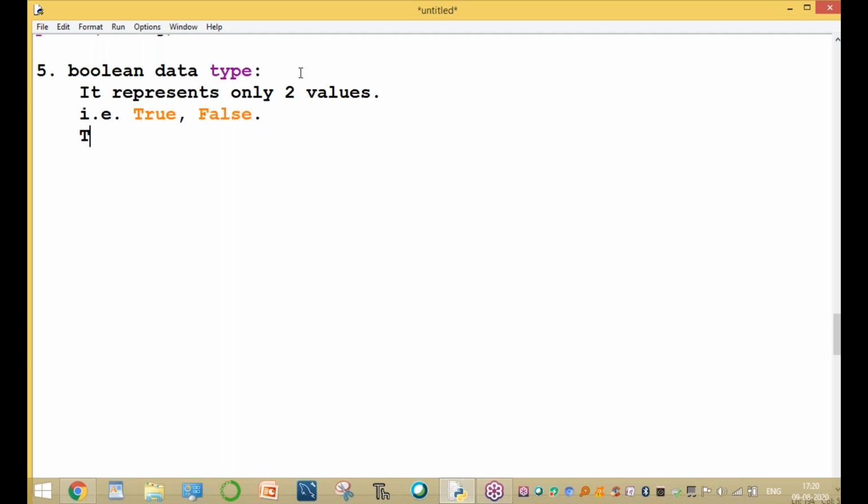True is represented by 1 and false is represented by 0. True and false are both reserved words. Both are keywords.